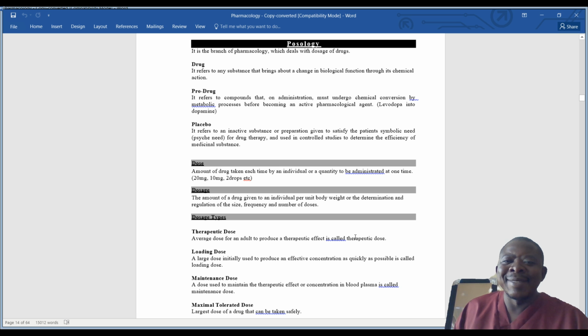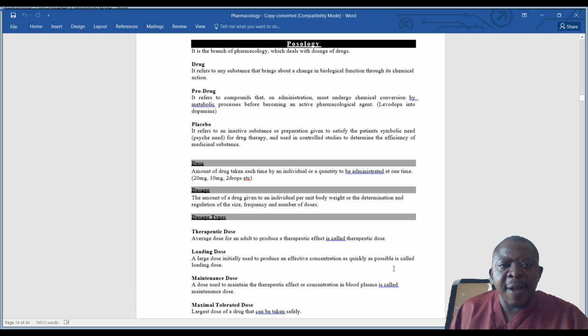So when we talk about the unit body weight here, you take the patient's body weight into consideration. So we can see that within formulas, when you're trying to calculate dosages, you may need to input maybe the age or the weight of the patient so that you can find the appropriate dosage. Okay, so dosage is just about the amount of the drug that can be given to an individual per unit body weight, or determination and regulation of the size, frequency, and the number of doses.